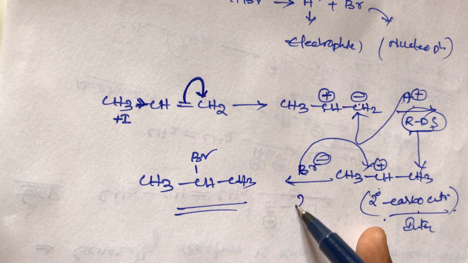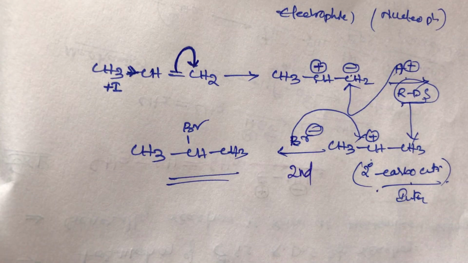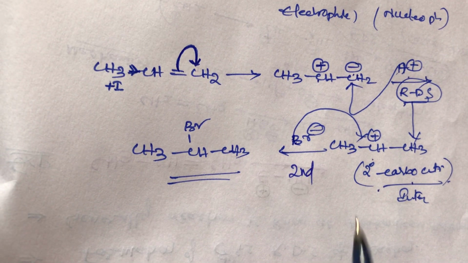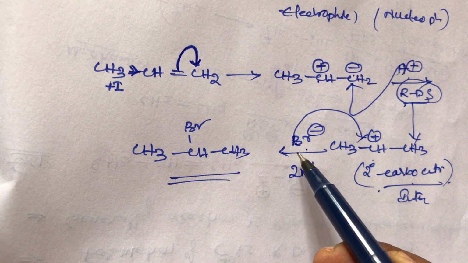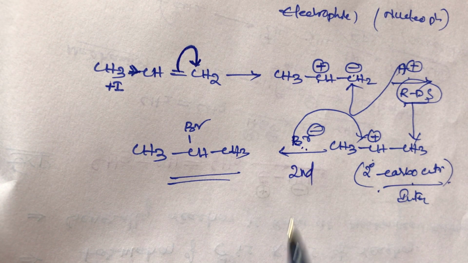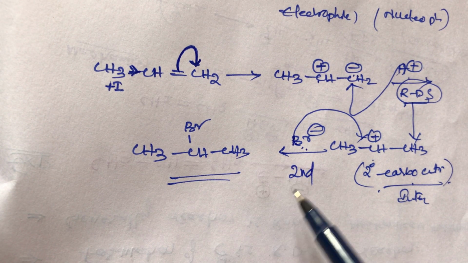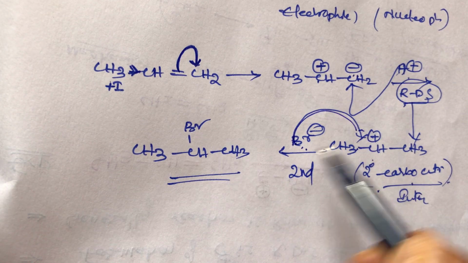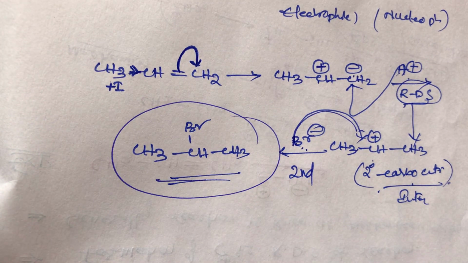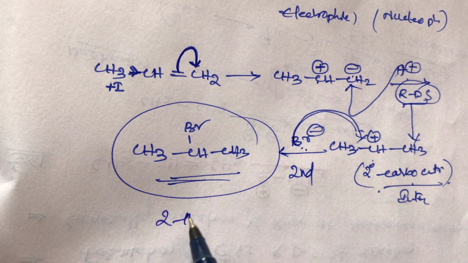After that comes the second step, which is the fast step. In the second step, the nucleophile, the negative species, will always attack the positive species side. So the final product is 2-bromopropane.